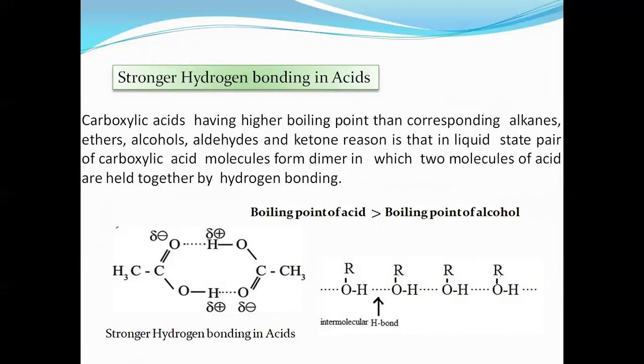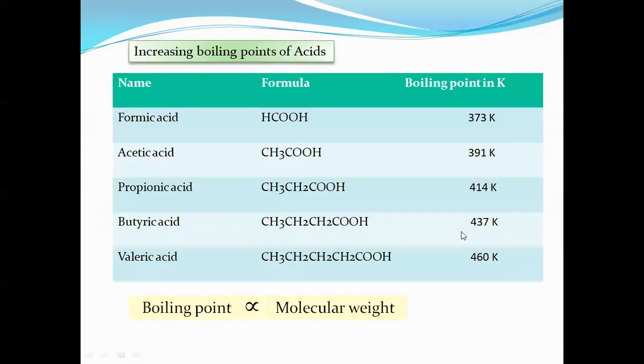See, for the alcohols, they also show bonding, but only one type of bond, that is between oxygen and hydrogen, and they form the linkage between two alcohol molecules, forming intermolecular hydrogen bonding. So the boiling point of acid is more, because they form such stronger hydrogen bonding, and the boiling point of acid is higher than the boiling point of alcohols.